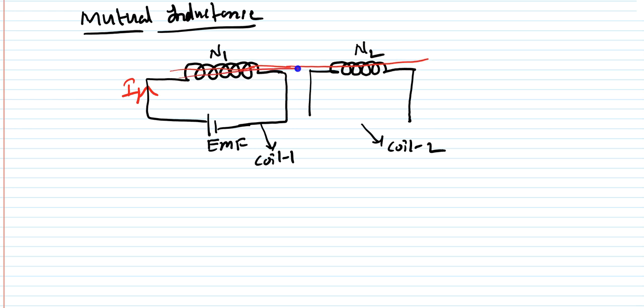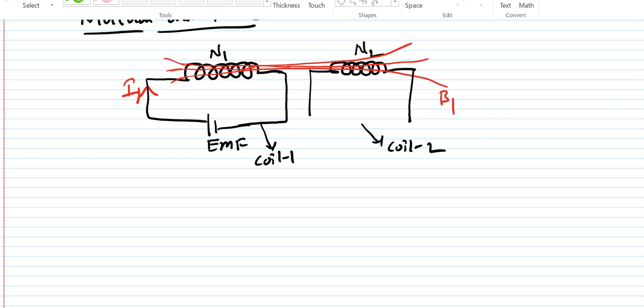So this is the magnetic field, which I can say is B1. So B1 is the magnetic field created by this coil 1 due to this current I1. So this is what I just want to show here.